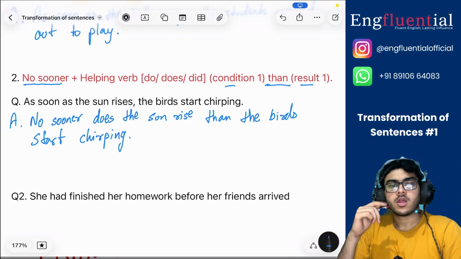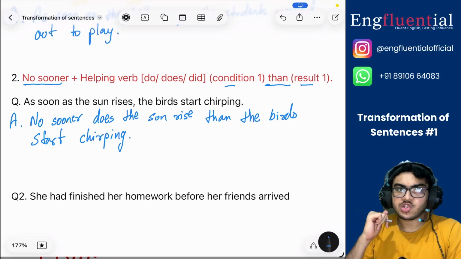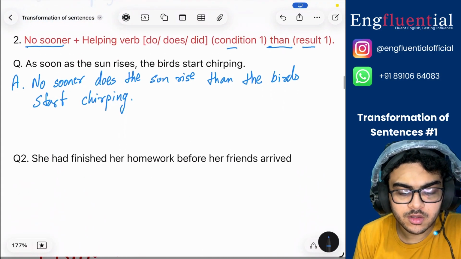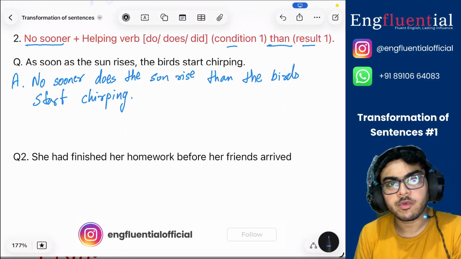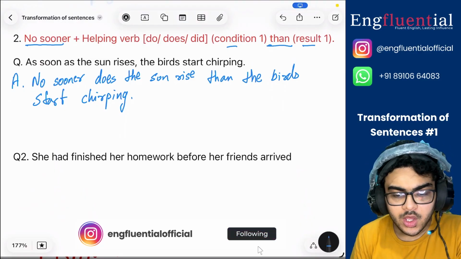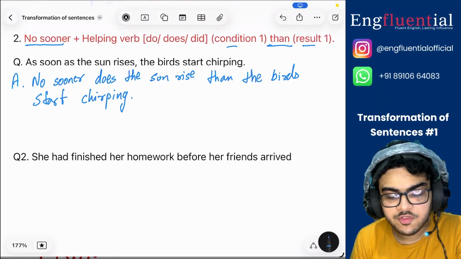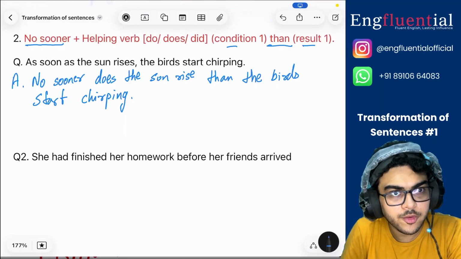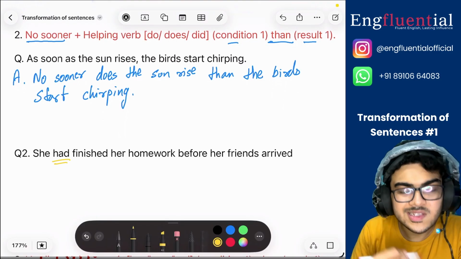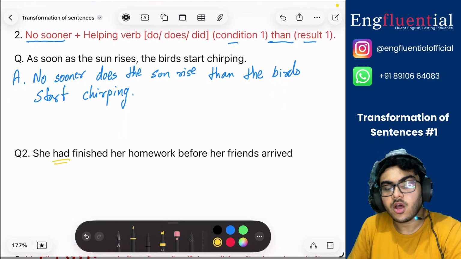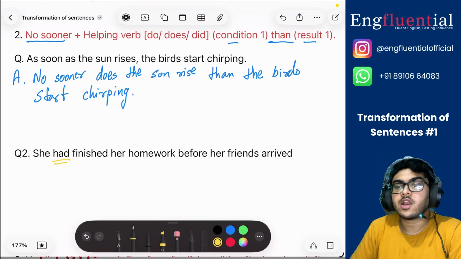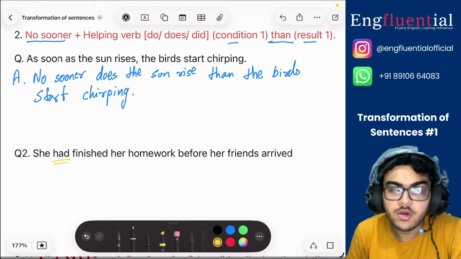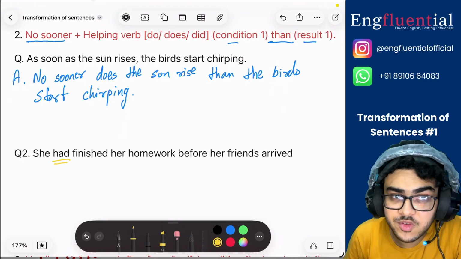Now, there is a certain exception to this. What is it? If you see the question, she had finished her homework before her friends arrived. You can't say no sooner does she finish her homework, because it is already written she had finished her homework. So what can we do? This is an auxiliary verb, right? Now, if there is an auxiliary verb provided, then you have to use that auxiliary verb in the sentence with no sooner as well.